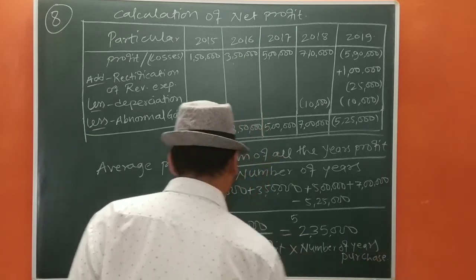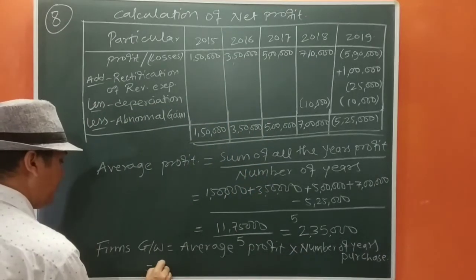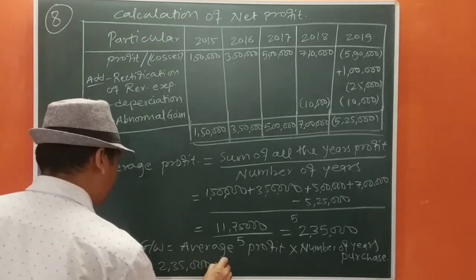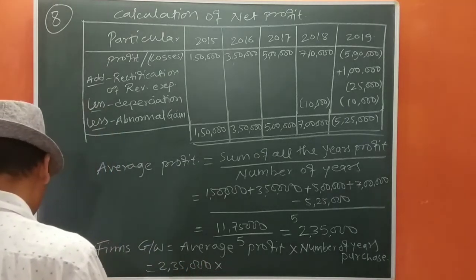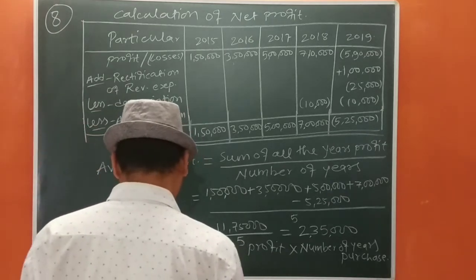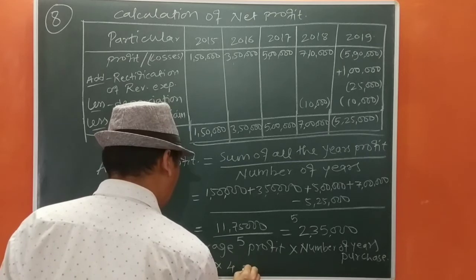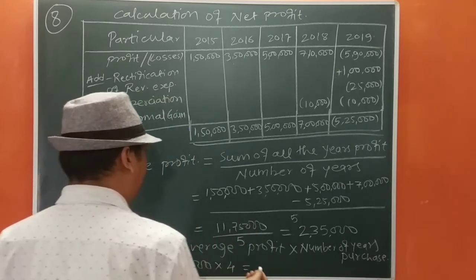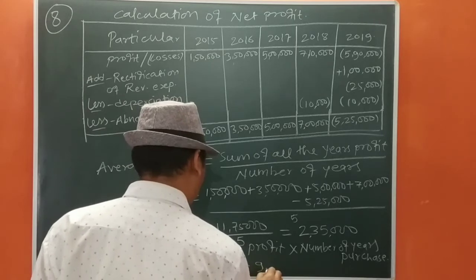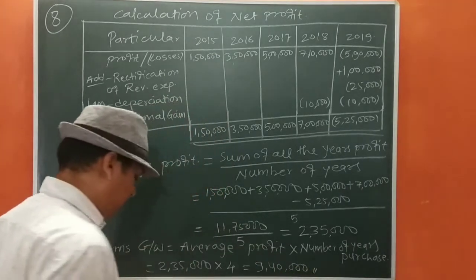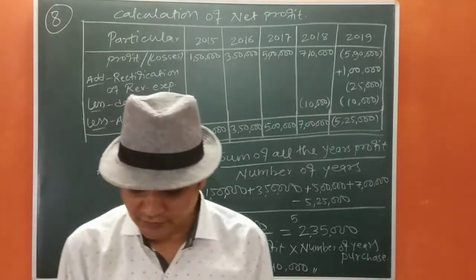Okay, so let us calculate. 2,35,000, the number of years purchase is given as 4. So that will be 9,40,000. Now we move to next question.